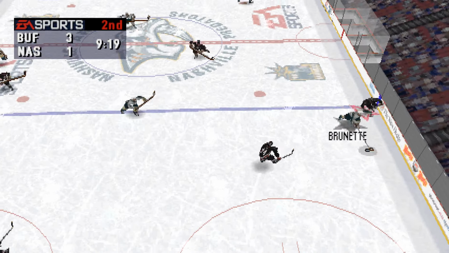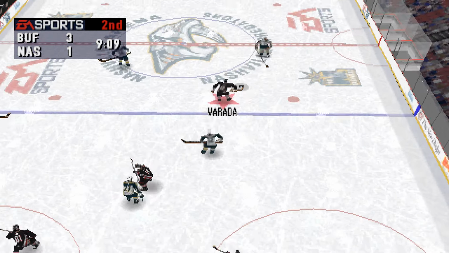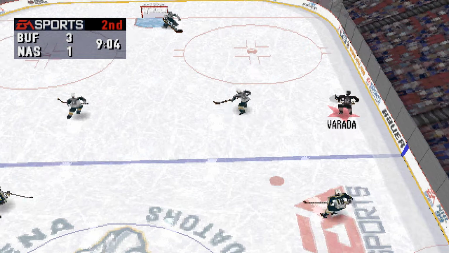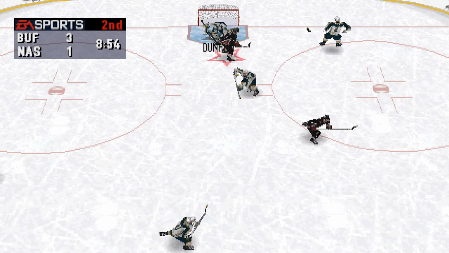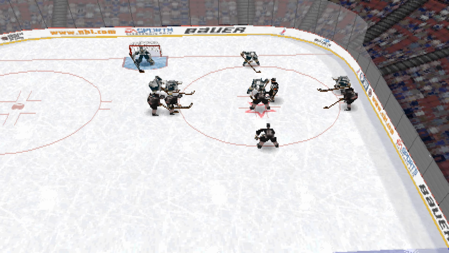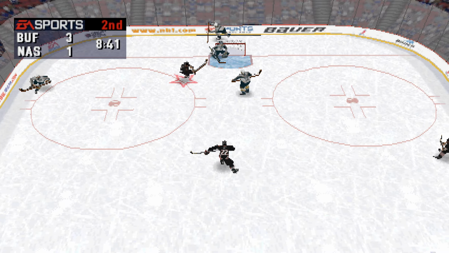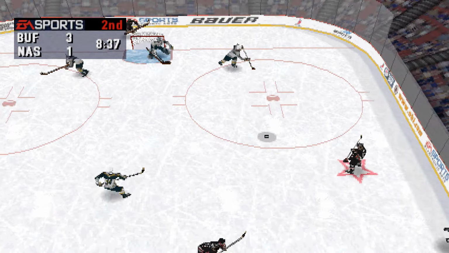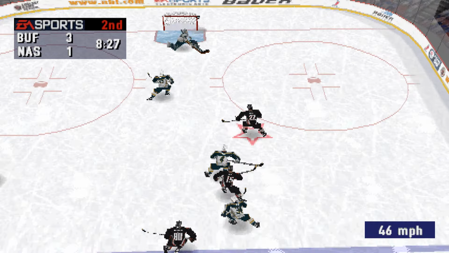Bouchard passes across. Over to Sikora. Wilson moves it on. Verada into the middle. Buffalo intercepts the pass. Dunham slows things down by covering up. They move into position for the faceoff. Nashville has fresh legs on the ice. Buffalo has a solid lead. Dunham gets the puck to Moore. Nader passes it across to Primo.